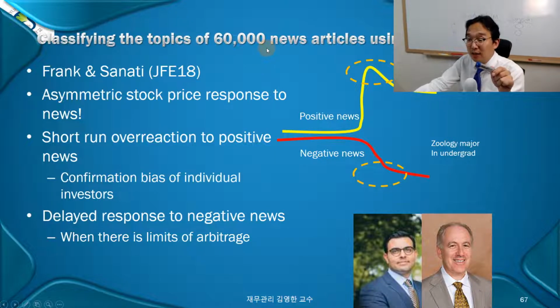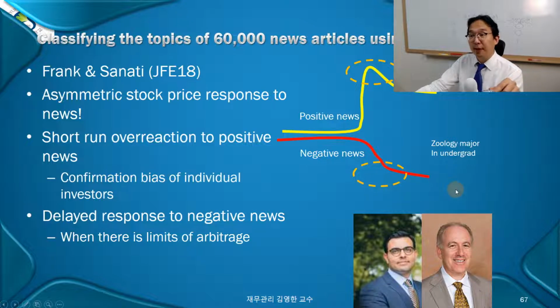It's longer news articles, 60,000 of them, and classified using a naive Bayesian classifier, some positive news and negative news and news topics as well. And then what they found is this. For positive news, they find the overshooting temporarily and then reversing back substantially like that. Negative news, they find delayed response, just like PEAD, some kind of a drift going on like that.